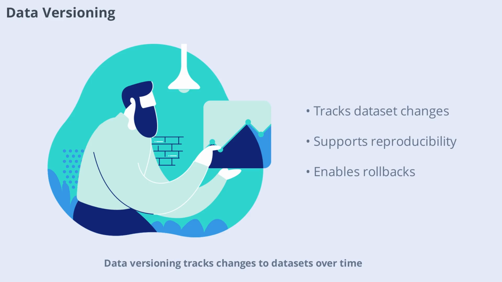Data versioning tracks changes to datasets over time. This allows researchers to compare different versions, roll back to previous states, and ensure reproducibility. Versioning is especially important for large, collaborative projects where data evolves frequently.